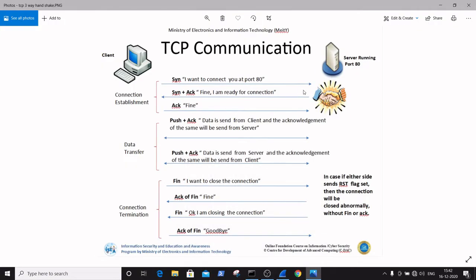In this video we are going to learn and understand the basic communication between the client and server using TCP, that is, the Transmission Control Protocol. Just like people, it's important for computers to have a way to communicate with each other. Today, most computers do this through TCP/IP.